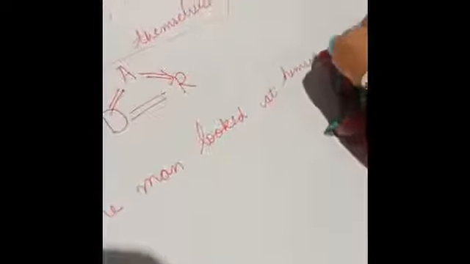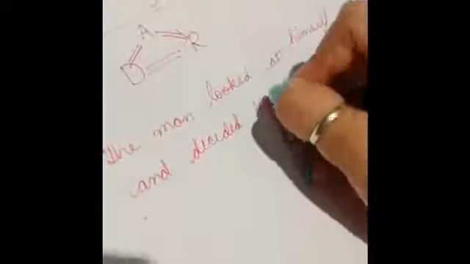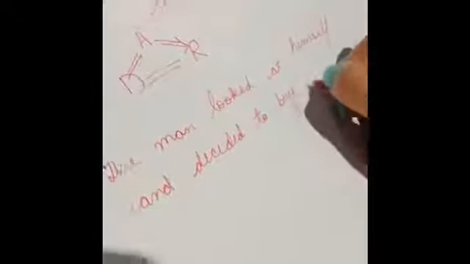Now if I give you an example, the man looked at himself and decided to buy a new pair of shoes.